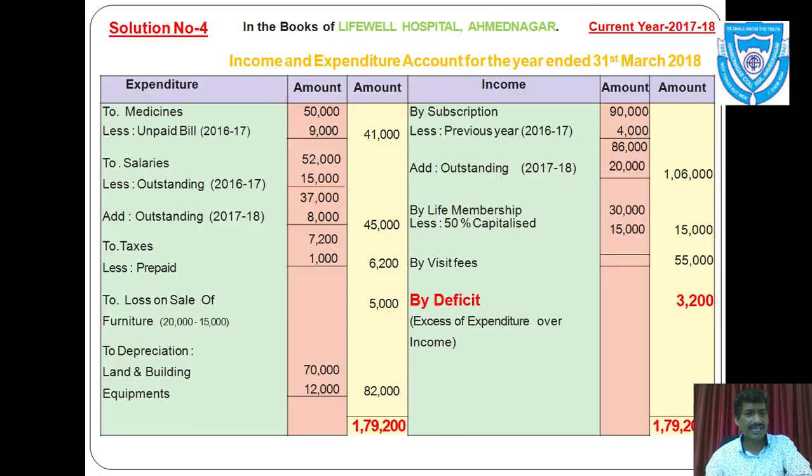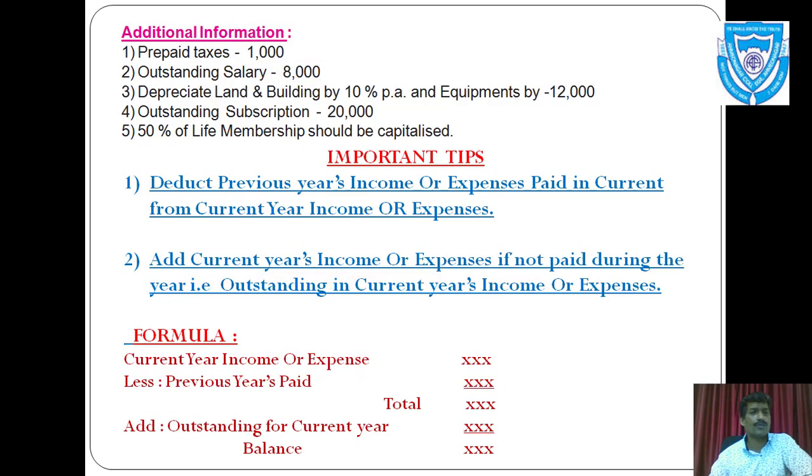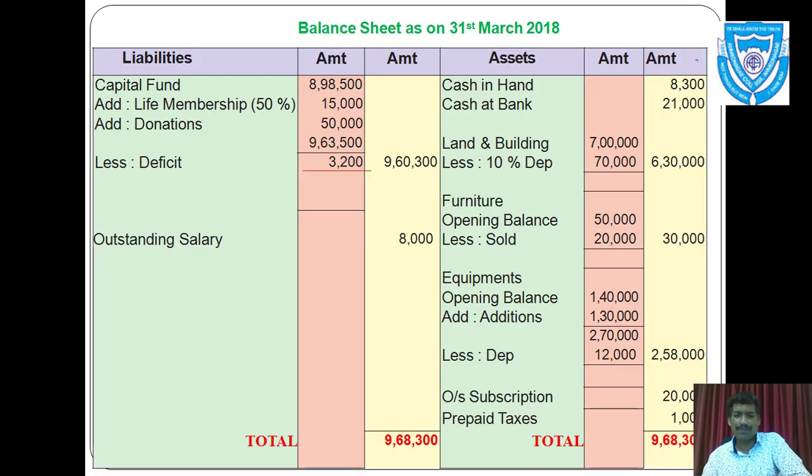Again we can see in additional information prepaid taxes rupees 1,000. That means those taxes were not due but paid in advance. So the expenses which are paid in advance, we always show it on asset side. You can see here prepaid taxes rupees 1,000 on asset side.